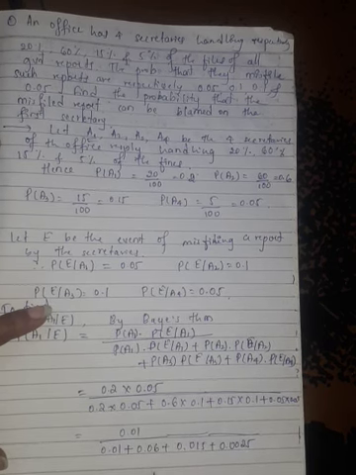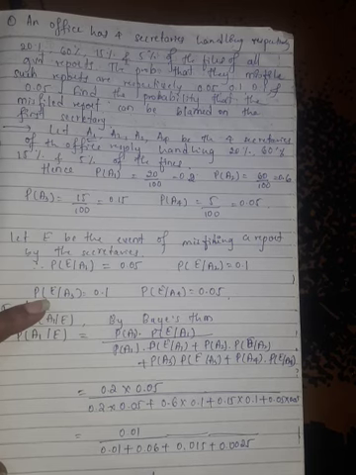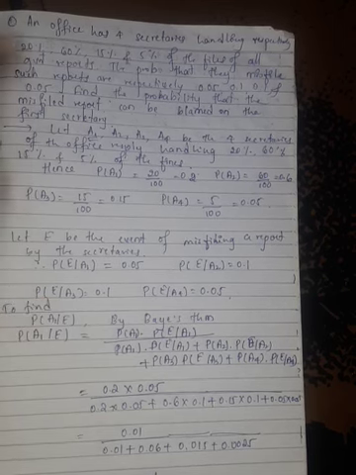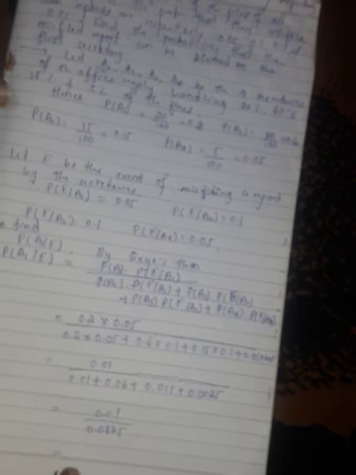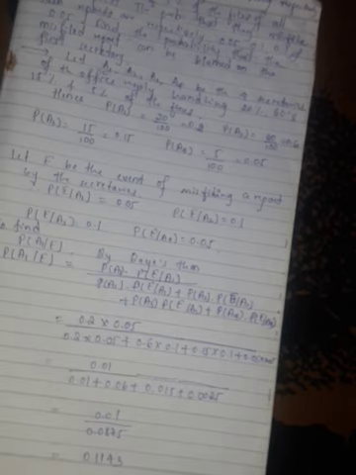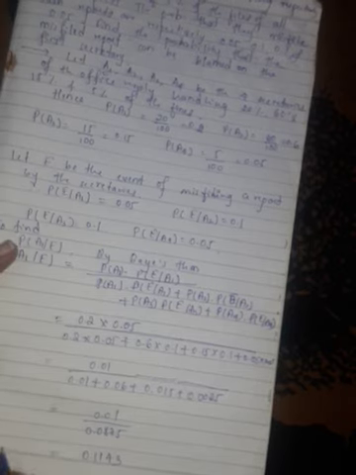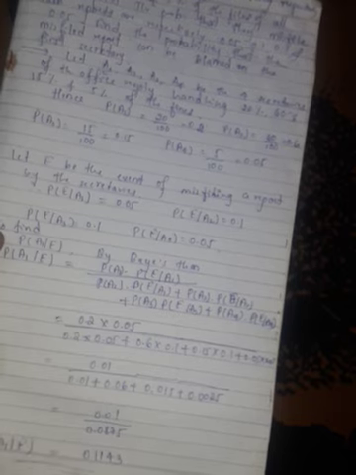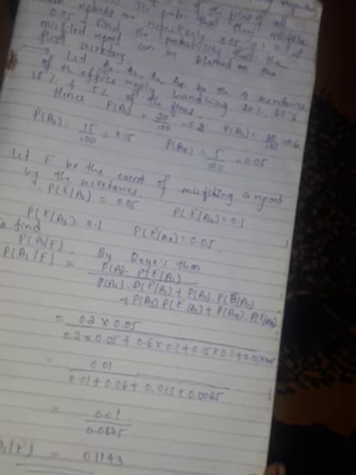If you add all the terms you will get 0.0875. So on dividing we will get 0.1143. This is the probability that the misfiled report can be blamed on the first secretary A1. So this is our required answer. Let us solve another example here.